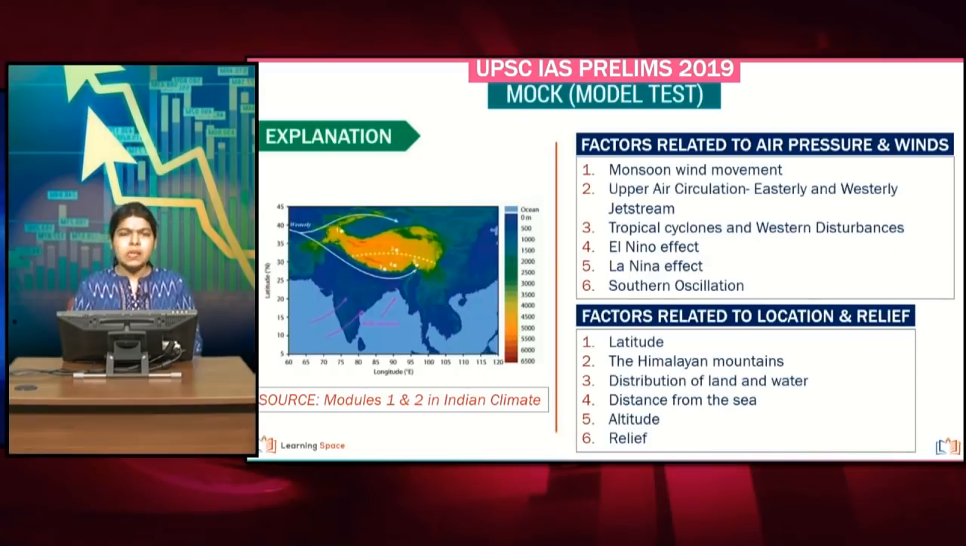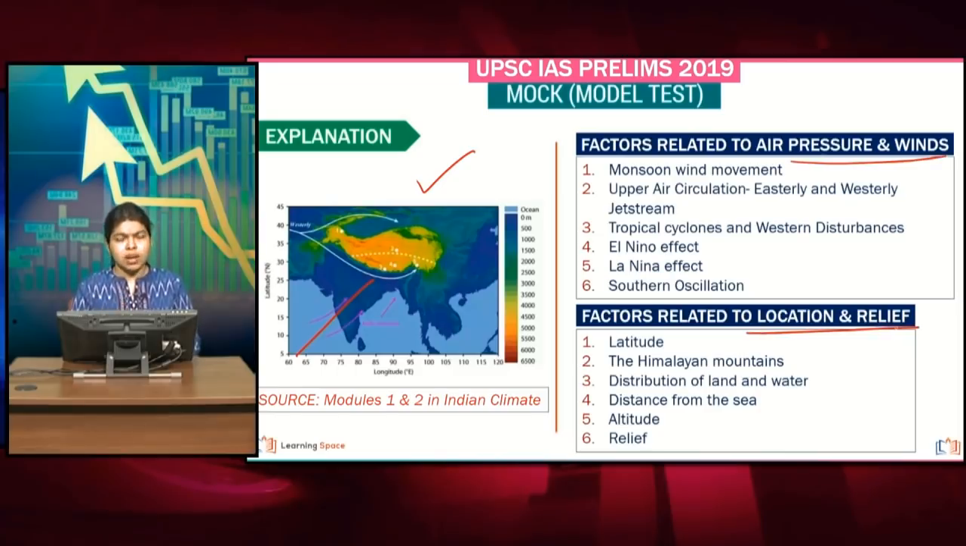Take a look at this picture that we have. The Himalayas act as a mechanical barrier, and they deflect all of the southwesterly monsoon winds towards the Indian subcontinent. It does not let them pass behind the Himalayas. This is how India receives the maximum rainfall from the southwest monsoons, thanks to the Himalayas. These are the factors related to air pressure and winds, and we have a set of factors related to location and relief.